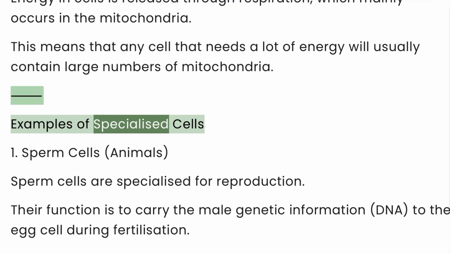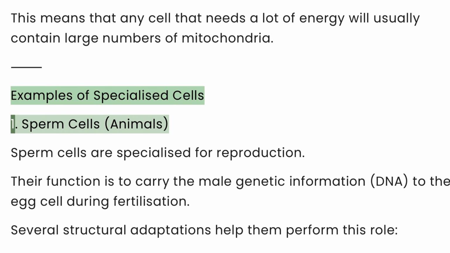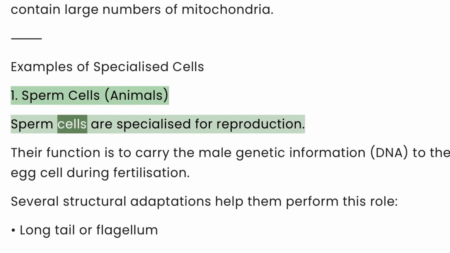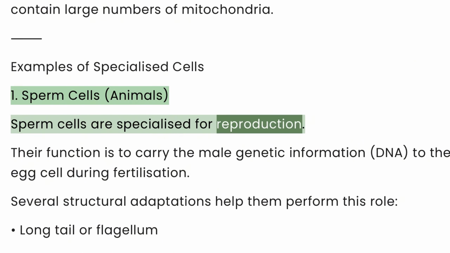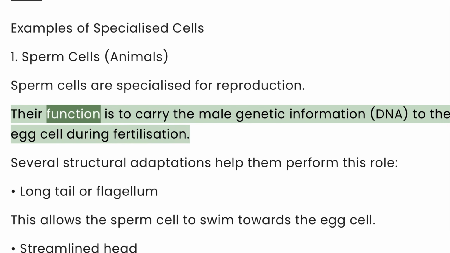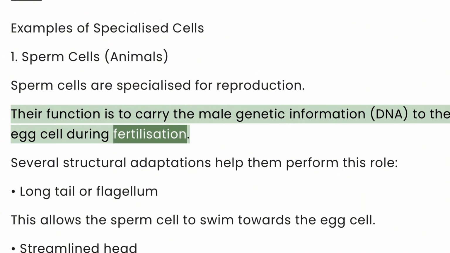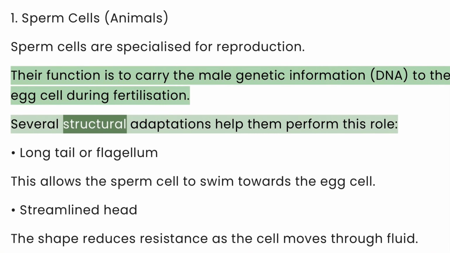Examples of specialized cells. 1. Sperm cells. Sperm cells are specialized for reproduction. Their function is to carry the male genetic information to the egg cell during fertilization. Several structural adaptations help them perform this role.